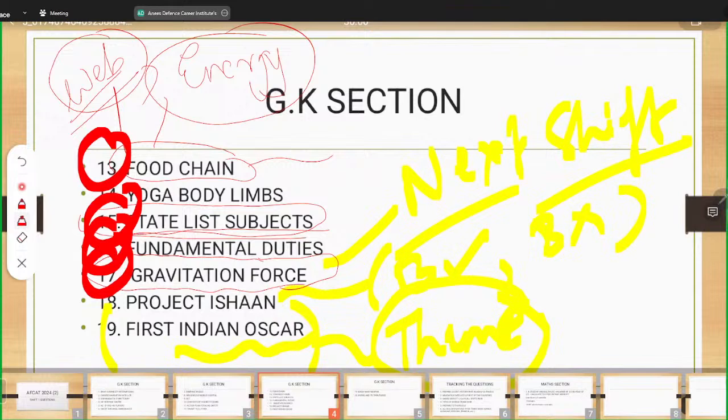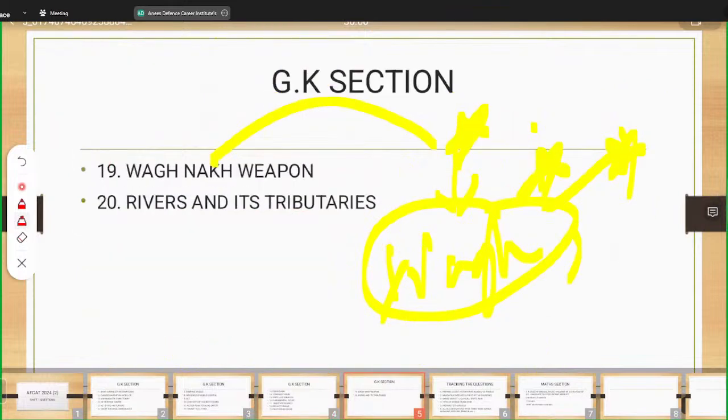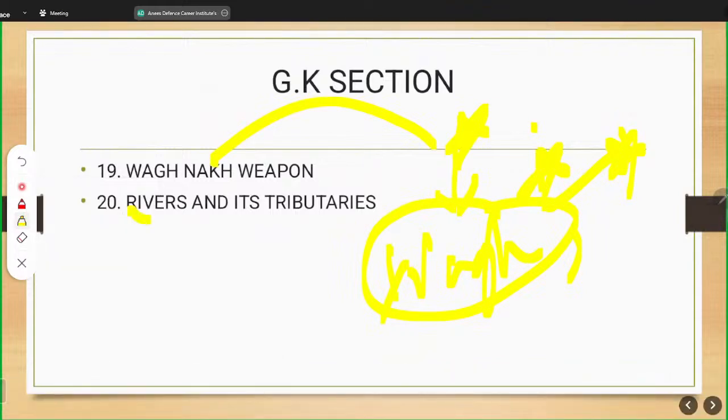There are roughly 10 to 12 questions which were very easy and doable. Question number 20. Now, in question number 20, it is written about rivers and their tributaries. Here we should know the important rivers. If we are concerned with India, the first river which comes to our mind is Ganga. Now, you should know Ganga tributaries: left bank, right bank. Left bank: Gandak, Kosi, and then on the right bank we have Ghaghra, Son, etc.